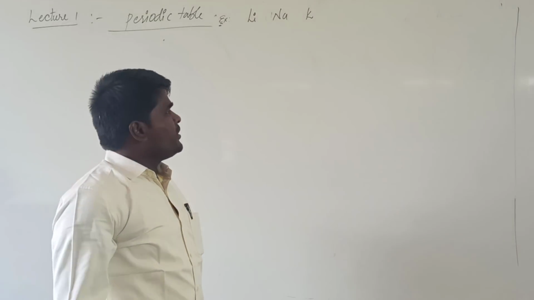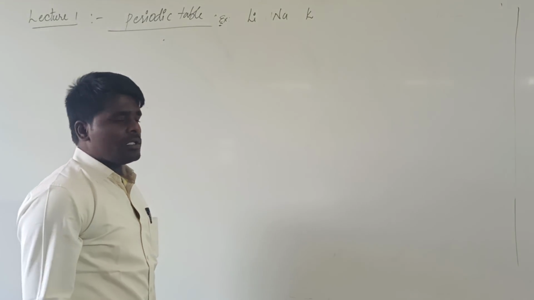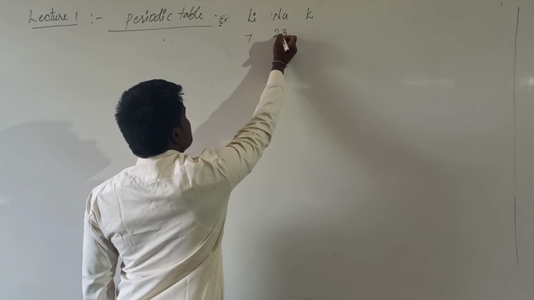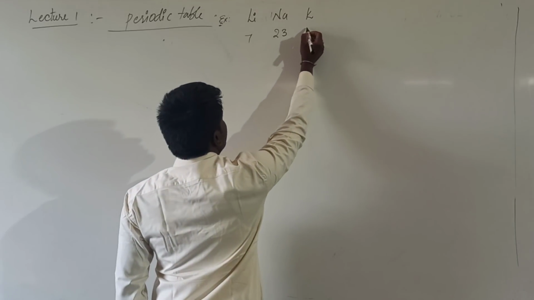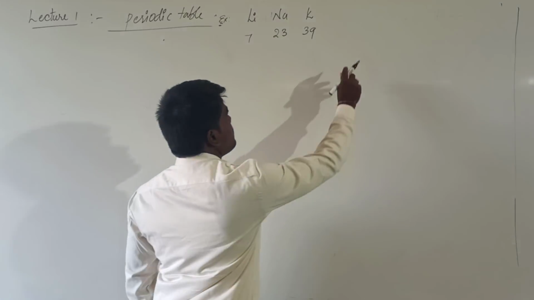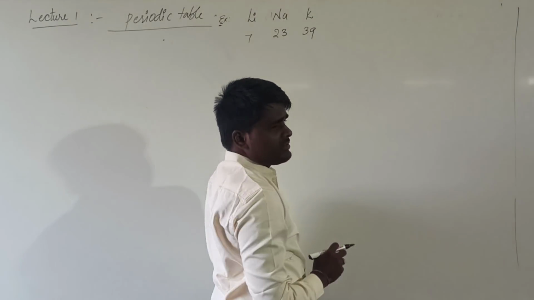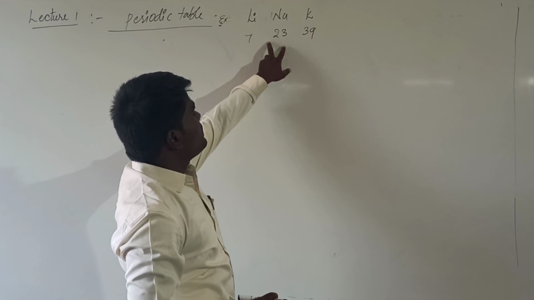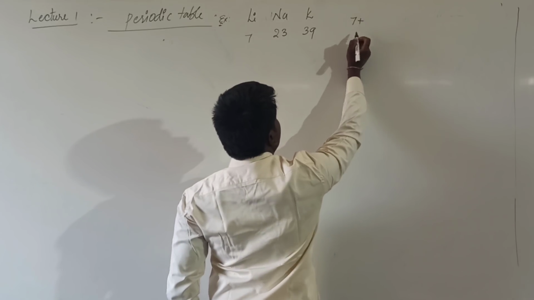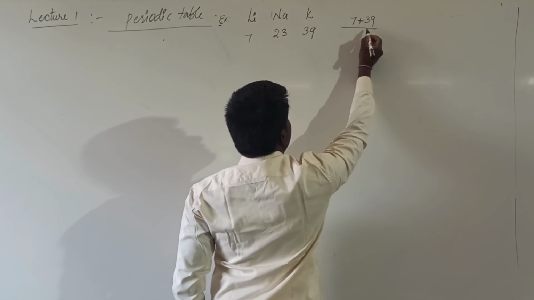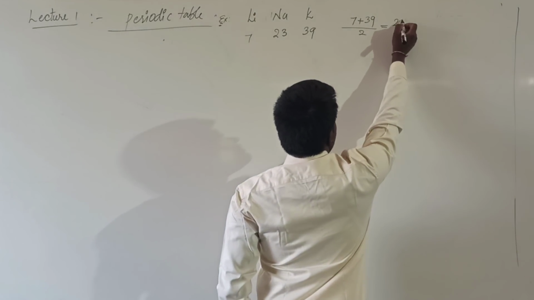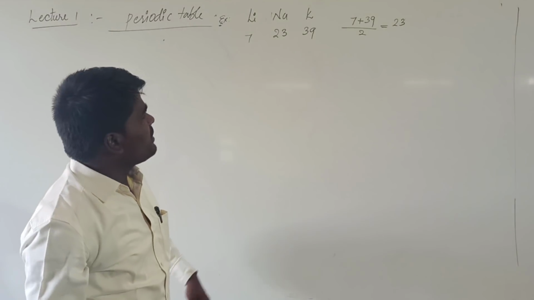What are their atomic weights? Very good. The atomic weight of lithium is 7, sodium is 23, and potassium is 39. According to the law, the arithmetic mean of the other two elements should equal the middle element. Lithium is 7 and potassium is 39. Their average comes to 23, which is the atomic weight of sodium.